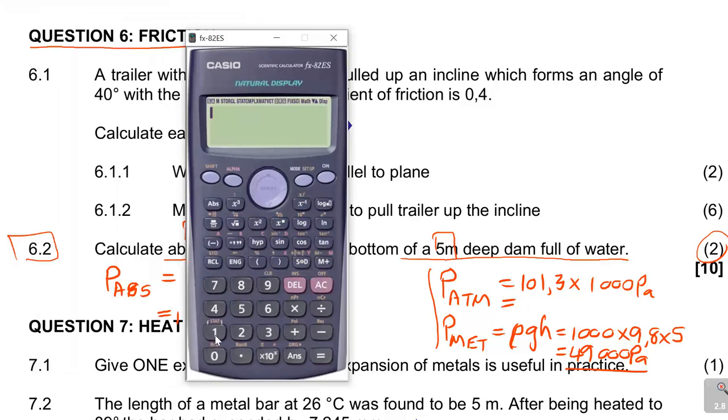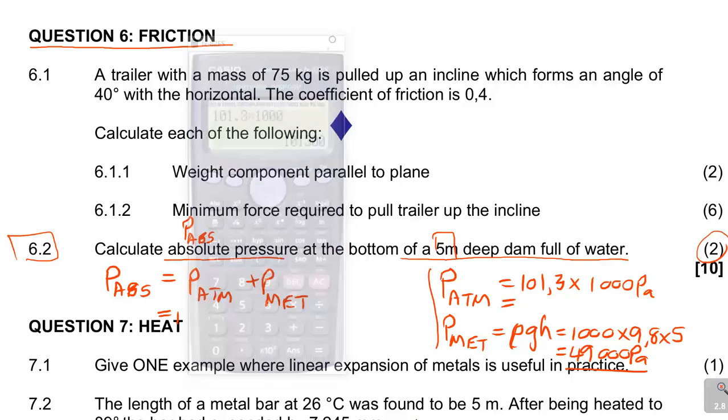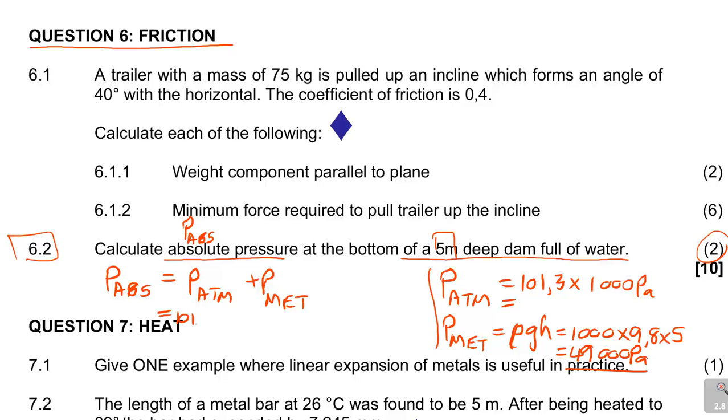So I've got 101.3 times 1,000, which is 101,300, plus the pressure due to the water, which is 49,000.